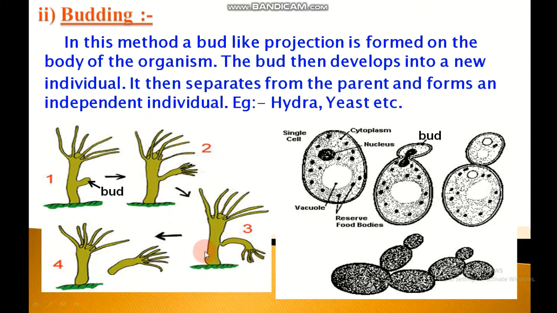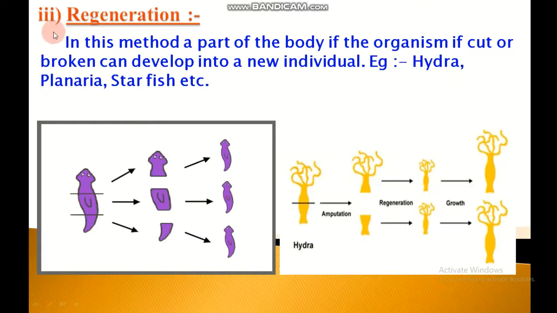And finally, the tiny hydra detaches itself from the body of the parent hydra and lives as a separate organism. That is budding. Next, third type of asexual reproduction is regeneration. What is regeneration? In this method, a part of the body of the organism, if cut or broken, can develop into a new individual. Examples are Hydra, Planaria, starfish, etc.